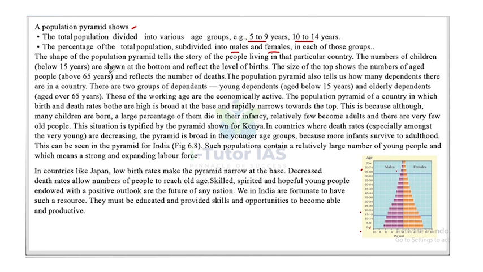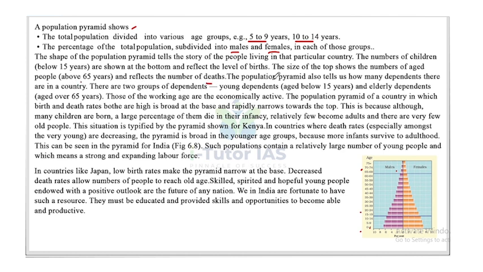The number of children, that is below 15 years, are shown at the bottom and reflect the level of births. So look at this picture. Here, 0 to 4, 5 to 9, and 10 to 14 are called children. These are the age groups of children, and their population is like this. This is the population of male children, and this is female children. Now, the size of the top shows the number of aged people, that is above 65 years, and reflects the number